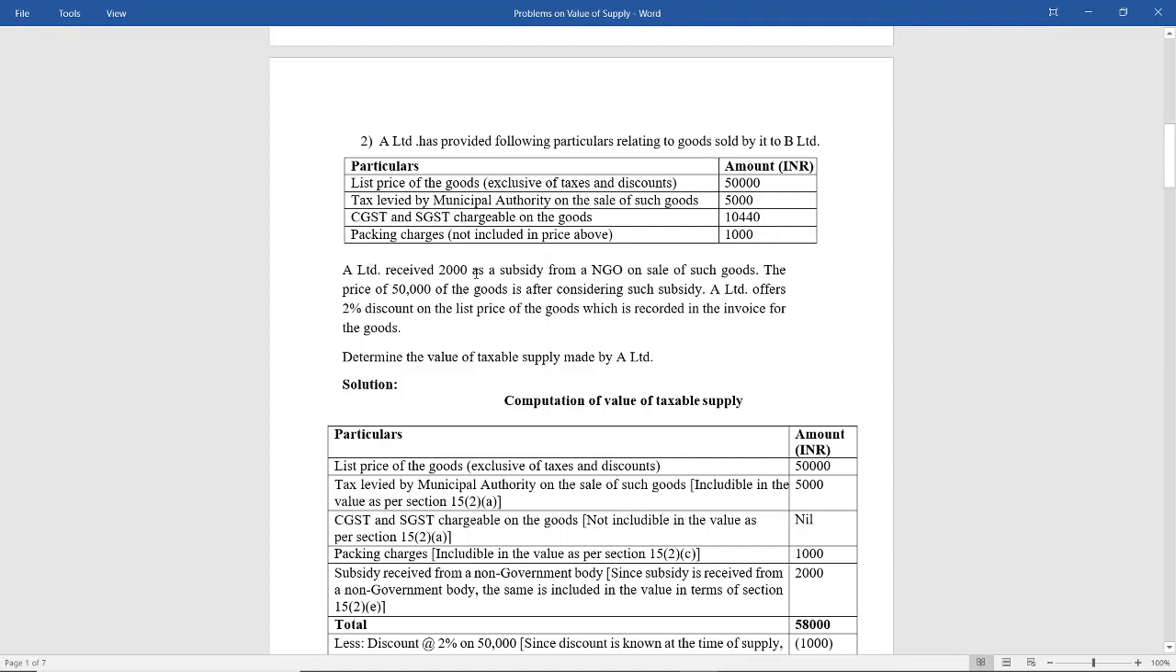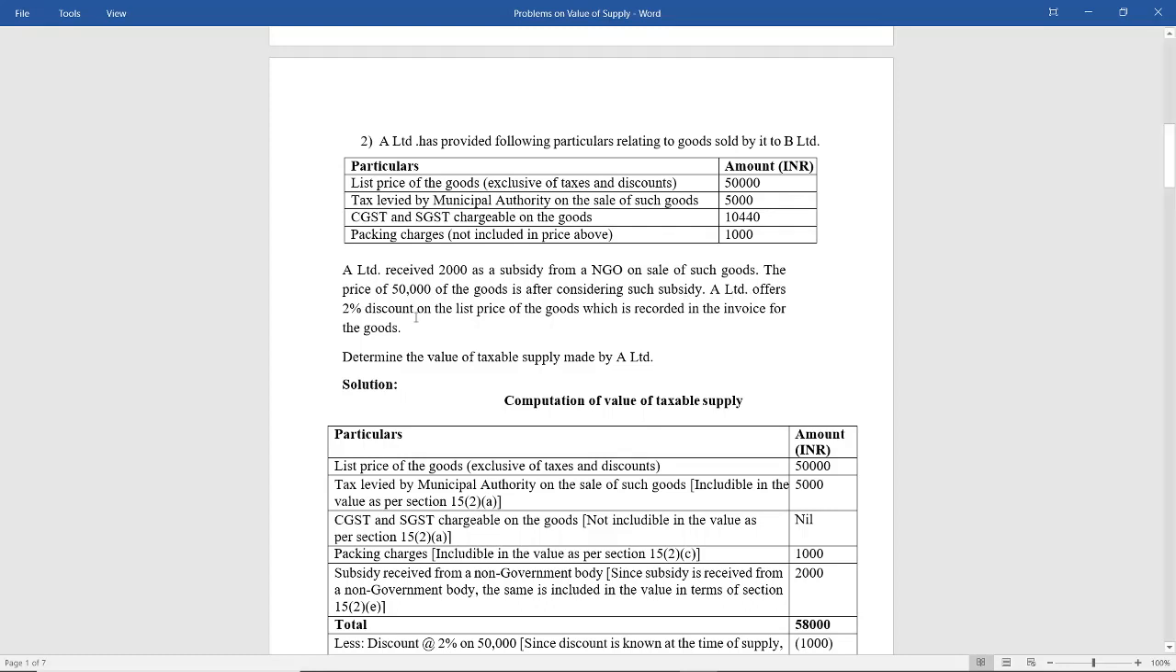A Limited received 2,000 as subsidy from an NGO on the sale of such goods. The price of rupees 50,000 of goods is after considering such subsidy. See, after considering such subsidy means subsidy is a reduction in the value. So the price is after considering, means the subsidy has already been reduced from the value.